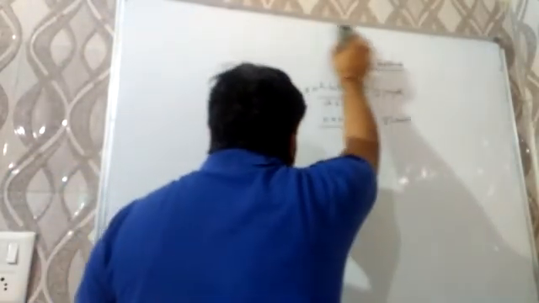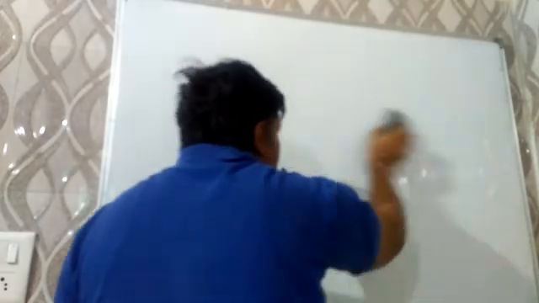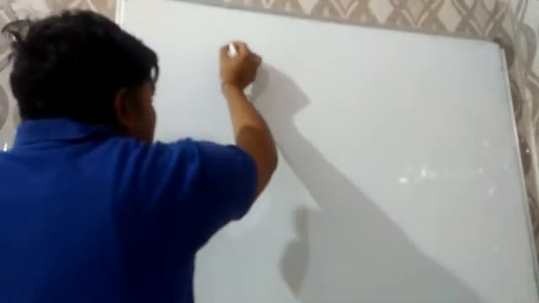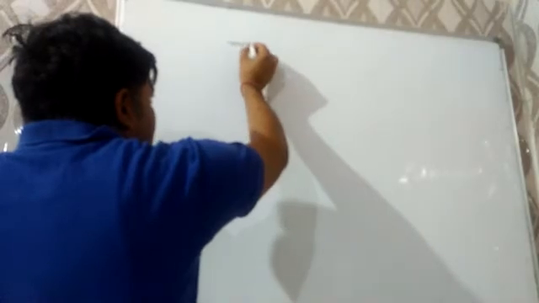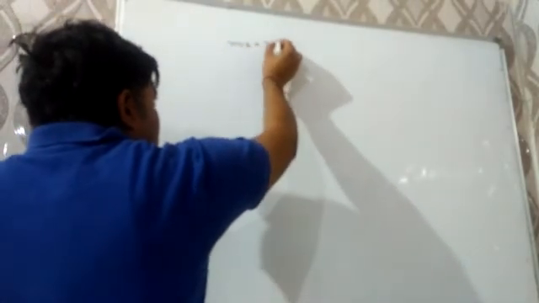And the last postulate, a very important one: the angular momentum of a moving electron in an orbit remains constant or conserved.